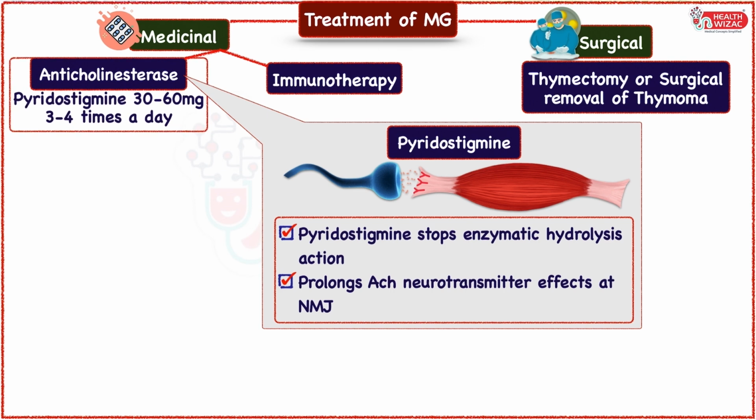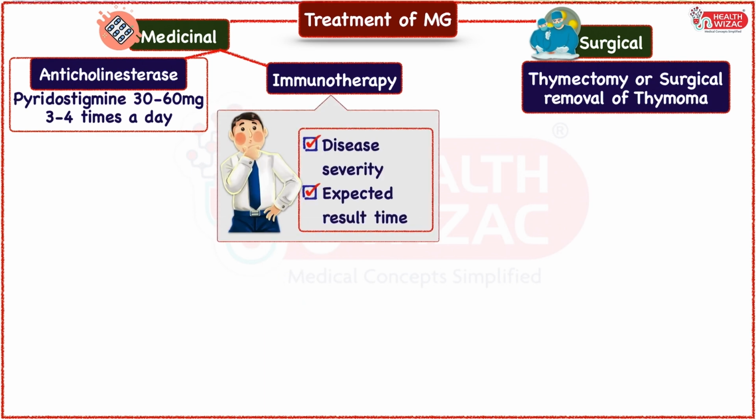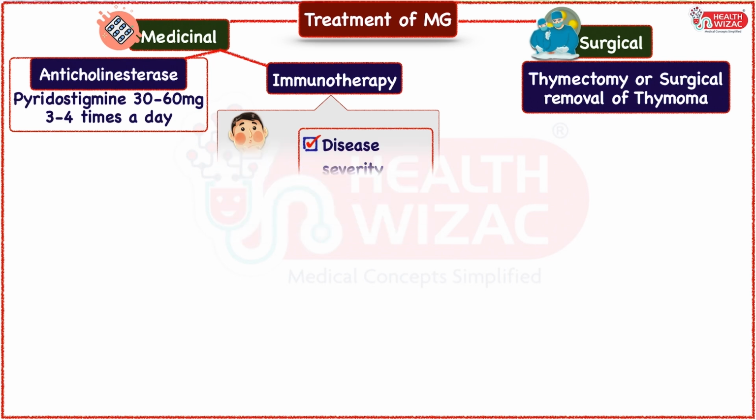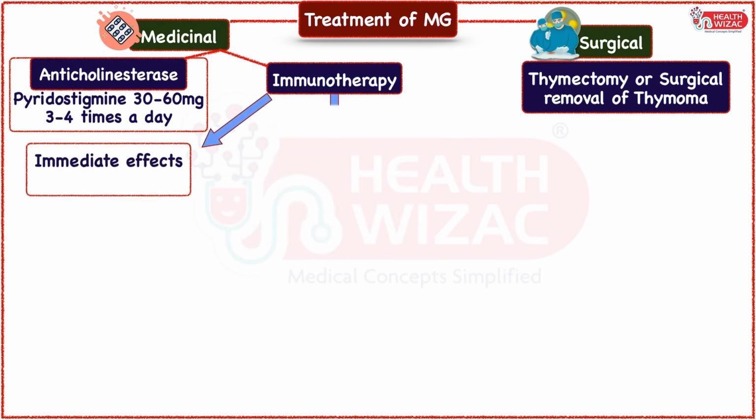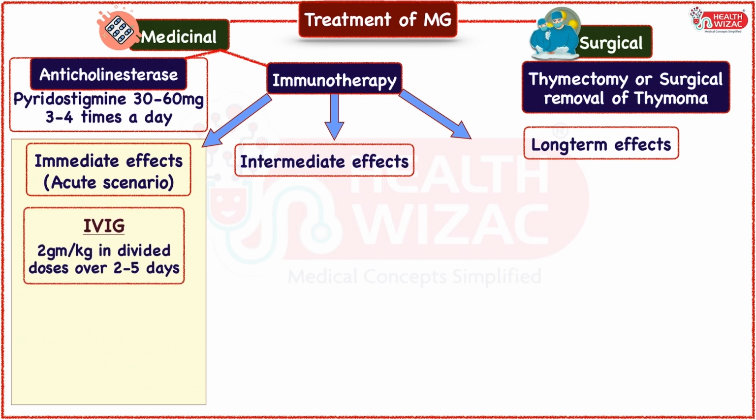Selection of immunotherapy usually depends upon the severity of disease presentation and expected result time, and is further subdivided into 3 groups of immediate effect, intermediate effect, and long-term effect. In acute scenarios like myasthenia crisis, where immediate results are expected, treatment approach includes IVIG therapy, which is given intravenously in a dose of 2 gram per kg given in divided doses over 2 to 5 days period.